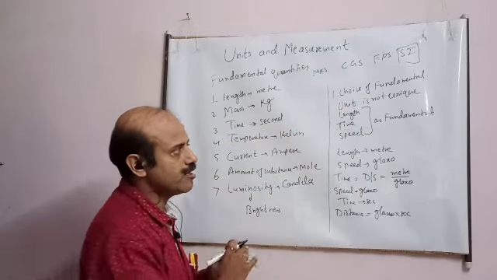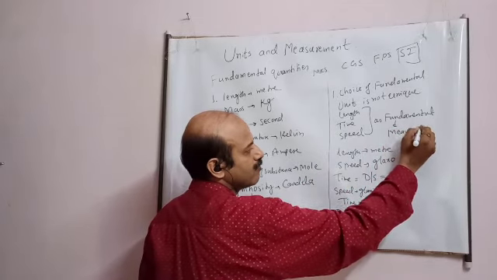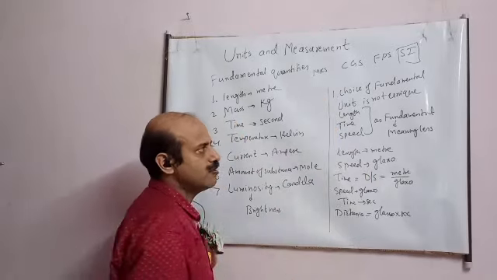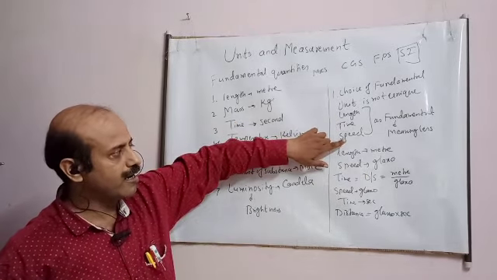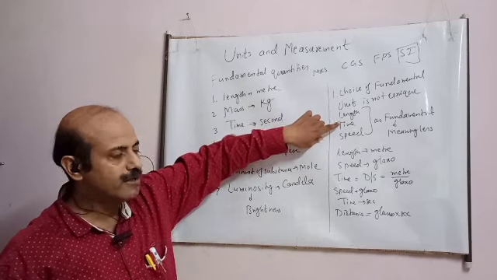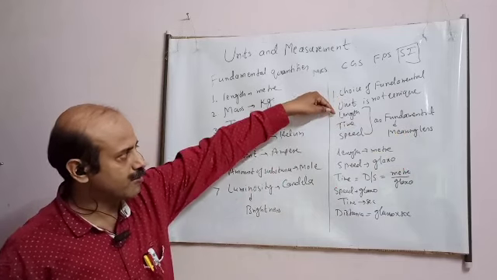Okay, student, then this choice will be meaningless. This choice will be meaningless, student, because in that case I can derive a fundamental unit from another fundamental unit, which is meaningless. So this is not possible, student.